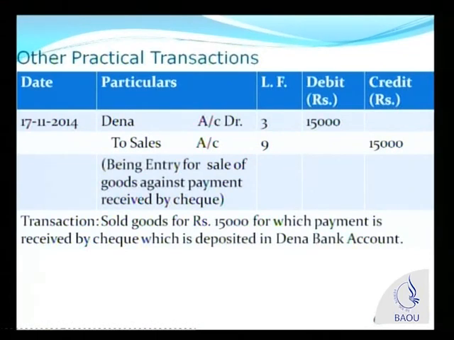If you have more than one bank account, then there is a need for giving specific information that this check is deposited into Dena Bank or so and so bank. But here we have the information that we have only one account, namely Dena Bank, in respect of Dinesh Corporation. So why is Dena Bank account debited? Because we have deposited this check of 15,000, the payment that we have received for sale of goods, into Dena Bank. Therefore, Dena Bank account debit. I have written Dena account debit, but you should write full Dena Bank account debit 15,000 rupees, to sales account credit 15,000.